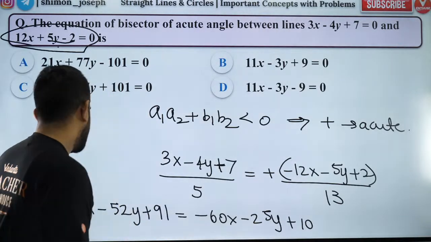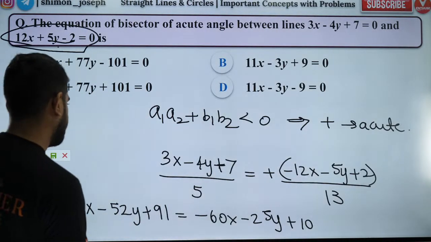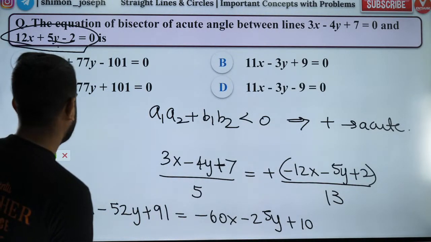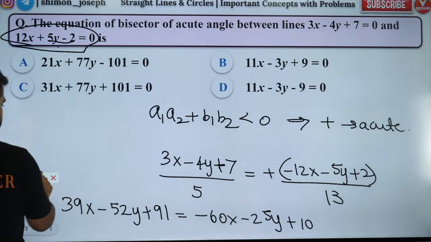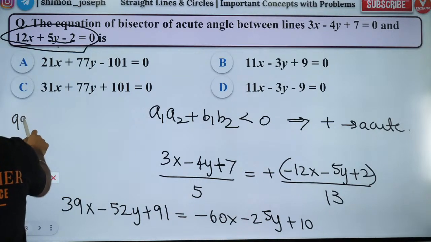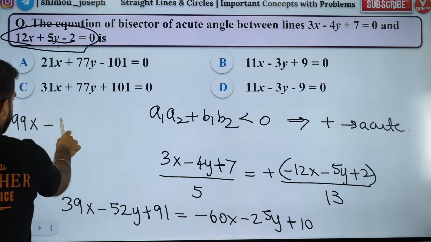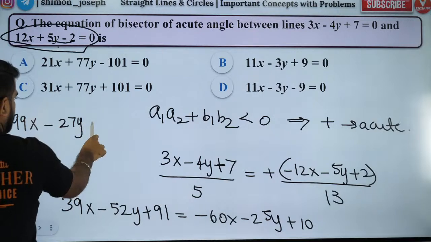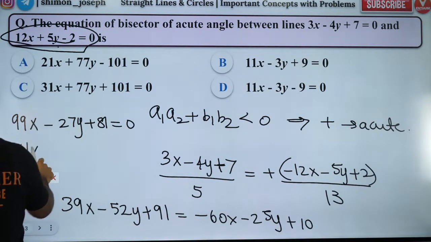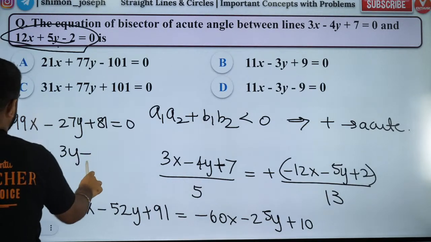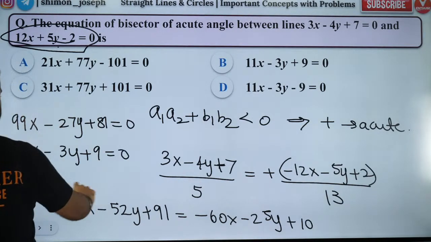Is that right? So I'll get what? So 60 plus 39, 99x. Then you'll have minus 27y plus 81 is equal to 0. So I'll have 11x minus 3y plus 9 is equal to 0 by dividing by 9.